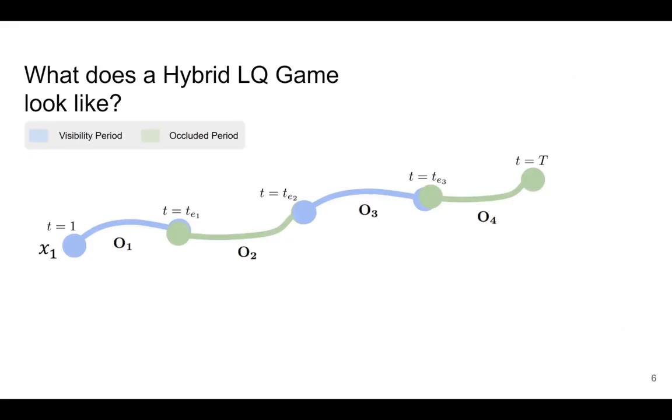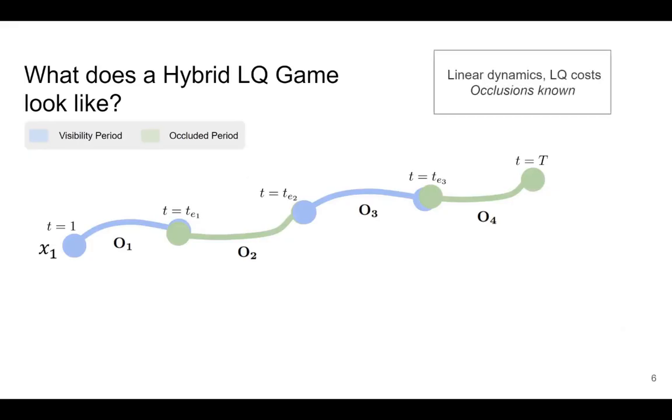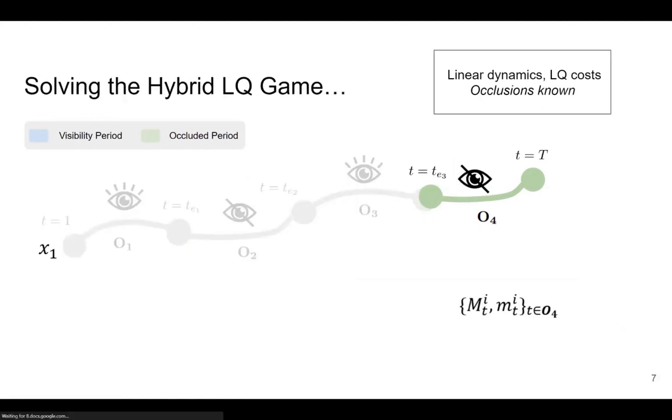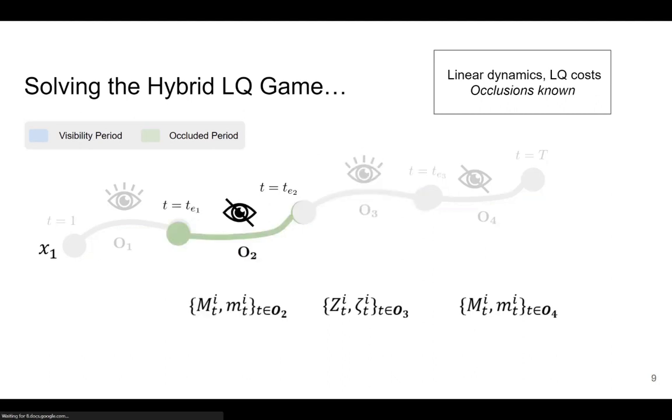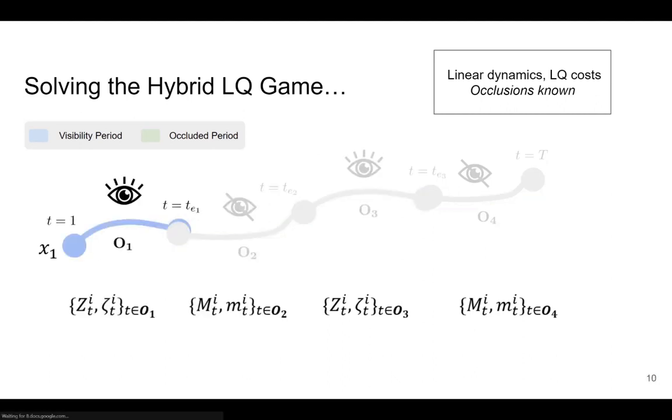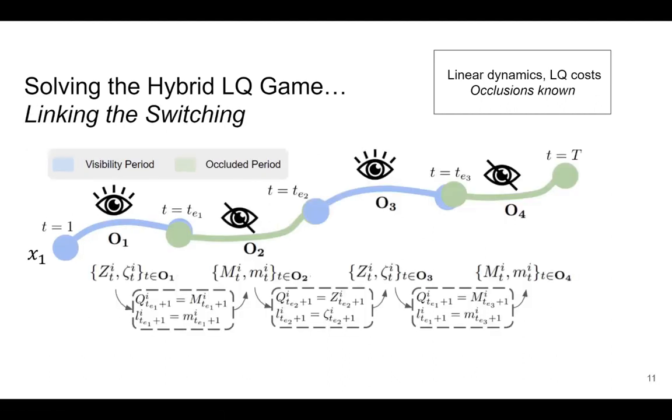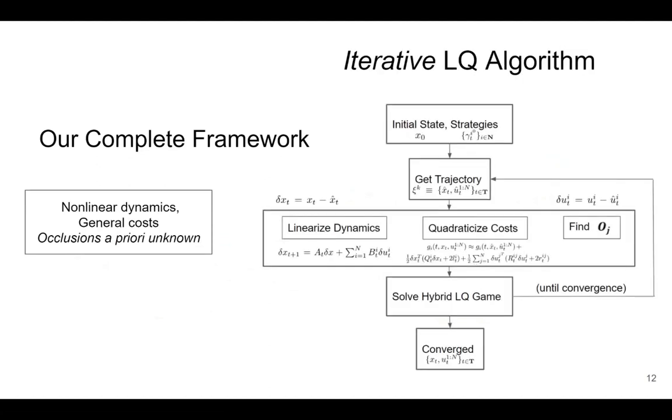As an illustration, consider alternating periods of visibility and occlusions. At the end of an occlusion, we model agent's terminal costs as the optimal cost to go from the next visible state, and similarly treat times when a period of visibility ends. A complete framework is an iterative scheme which employs this hybrid LQ algorithm to identify approximate Nash equilibria in non-LQ games.